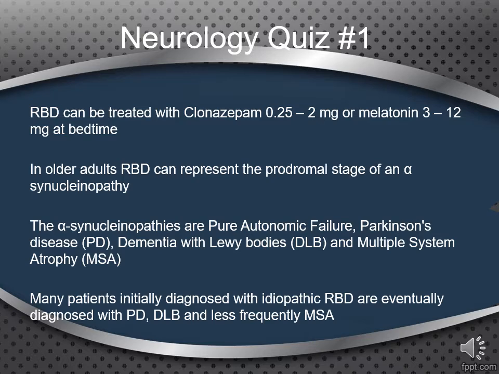The alpha-synucleinopathies are pure autonomic failure, Parkinson's disease, dementia with Lewy bodies, and multiple system atrophy. Many patients initially diagnosed with idiopathic RBD are eventually diagnosed with PD, DLB, and less frequently with MSA.